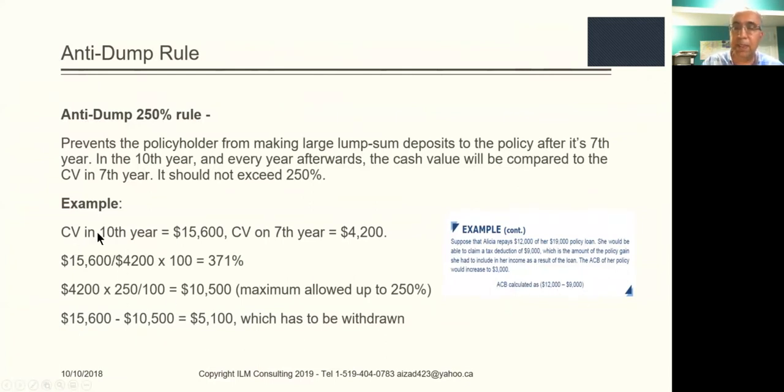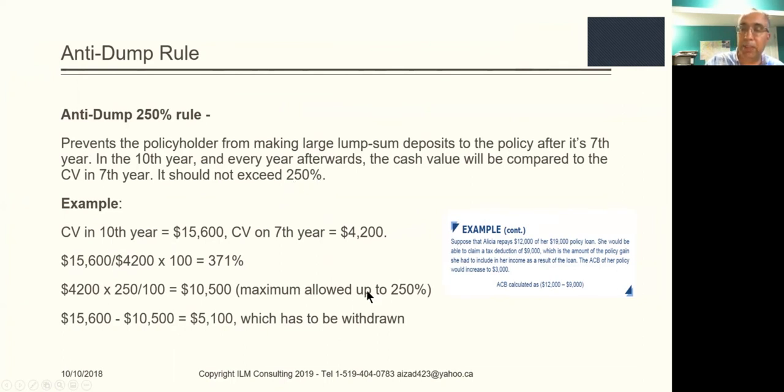The cash value in the 10th year in this example was $15,600. And let's suppose the cash value in the 7th year was 4,200. So what they do is they take a ratio. What is the ratio between this 15,600 and 4,200 times 100? That's 371%. This is over and above the 250% limit.